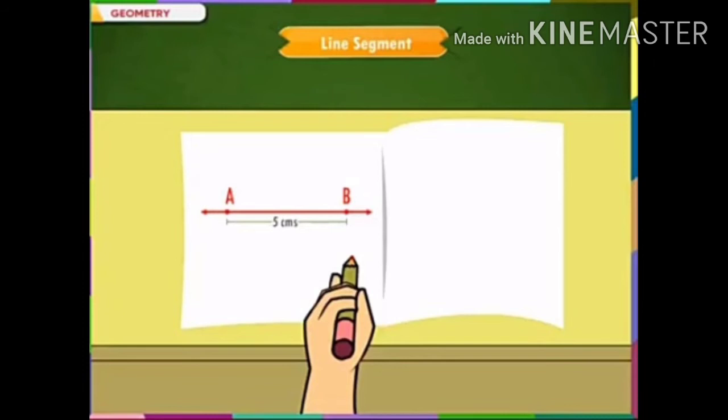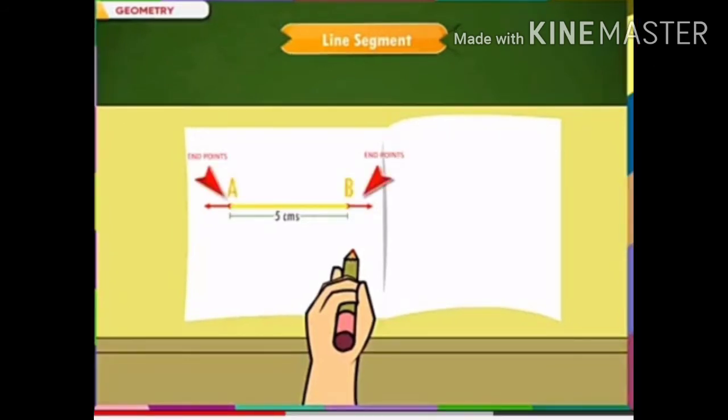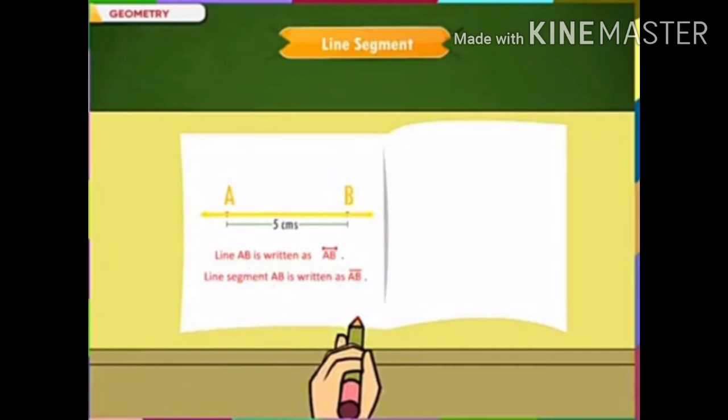Mark A and B at both the endpoints. Here we see that the symbol of line AB has arrows at both sides and line segment AB has a simple line as it is a part of line.